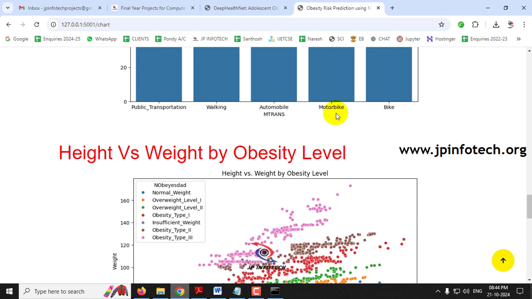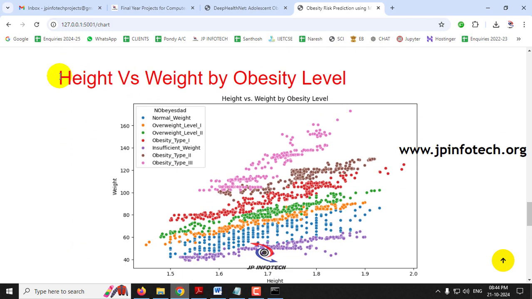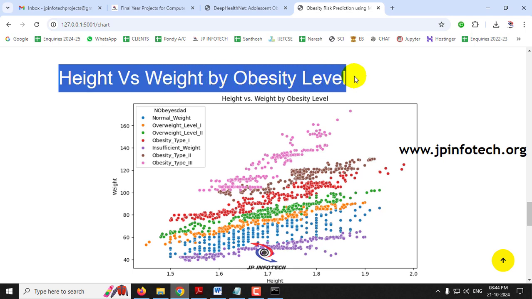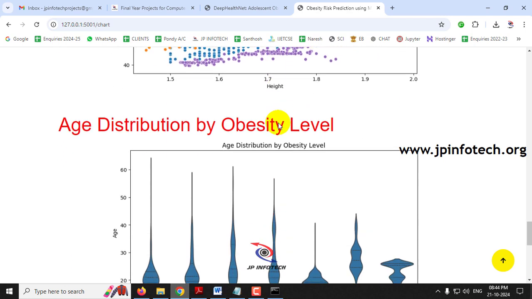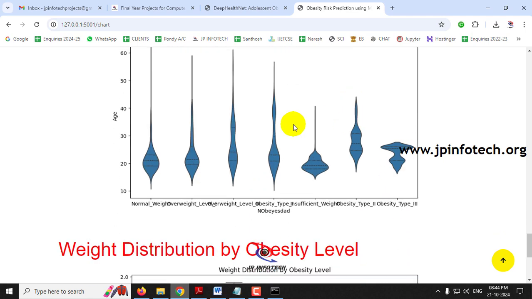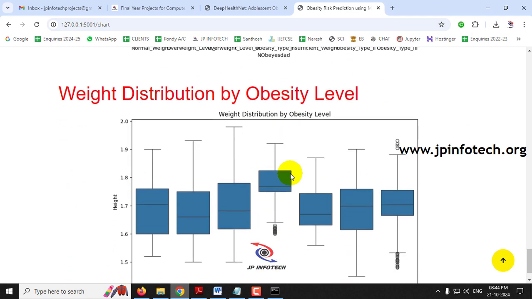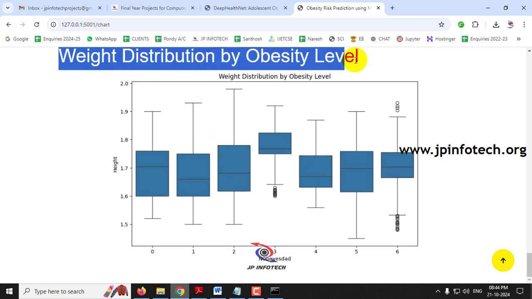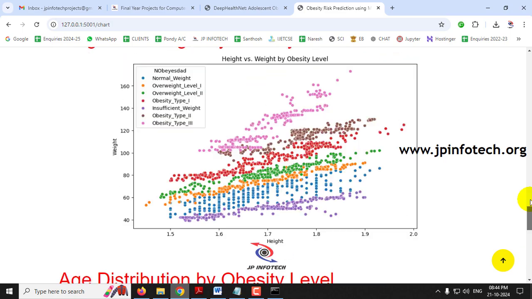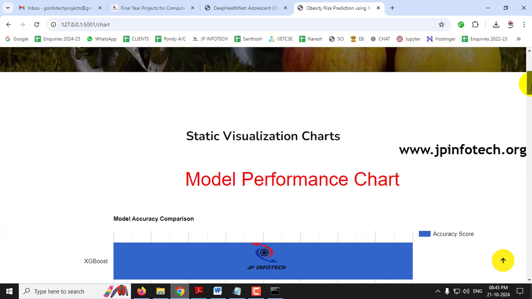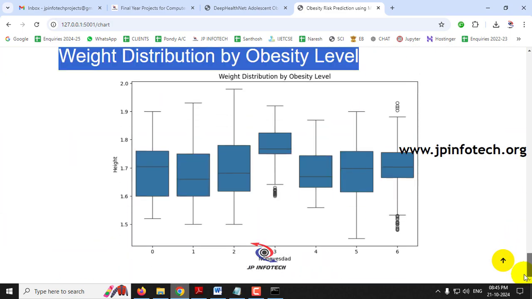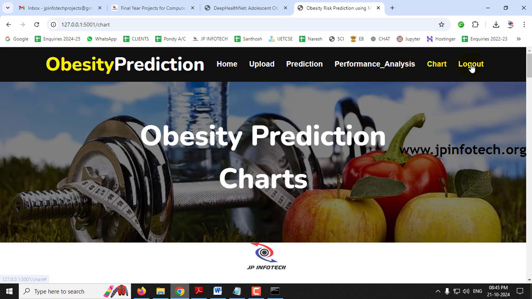So you can see those graphs here, and here you can see the height versus weight by obesity level graph and age distribution by obesity level. And next comes the weight distribution by the obesity level. So these are all the static visualization charts that are available in the chart part. And let me log out.